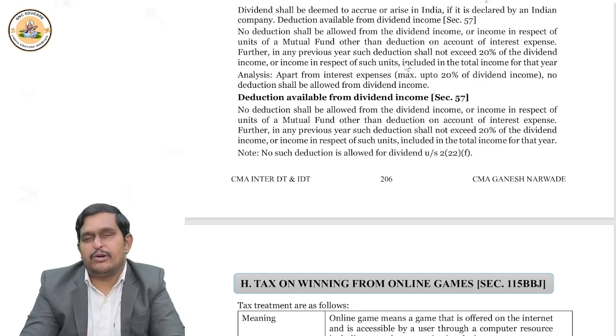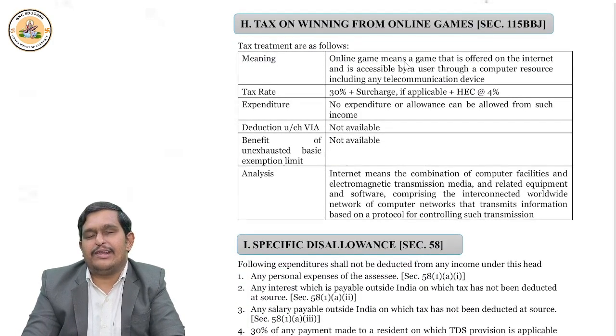Now, we understood about dividend in detail. Now, a new section is introduced: section 115BBJ. What does it talk about? It talks about winnings from online games. What is an online game? Using the internet, on a computer or on a phone, you play some game. Any winnings from online games are fully taxable at the rate of 30% plus surcharge if applicable, and health and education cess also.